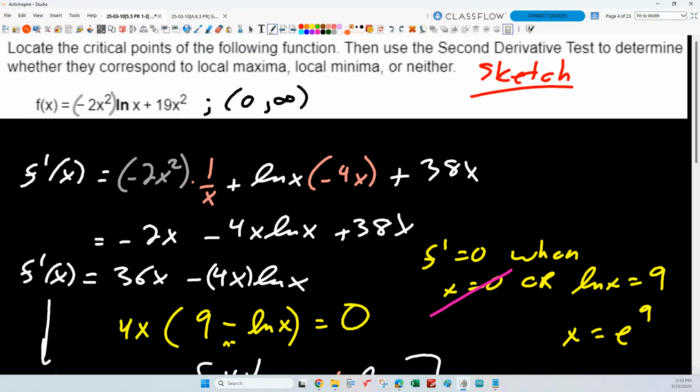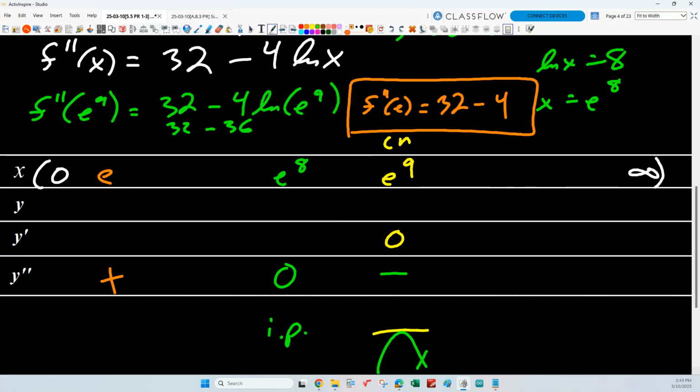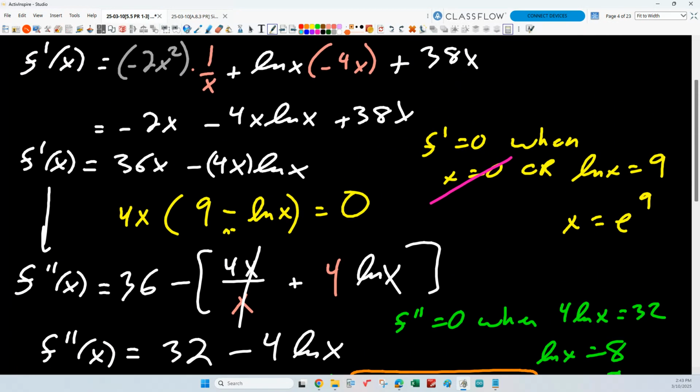Okay? And if we wanted to, what's our original function right there? Okay, so then I tell you what, that limit at the end, what's going on at infinity? If I take the limit of this function as x approaches infinity, what's going on? It's going to be infinity, right? The other limit's kind of tough.